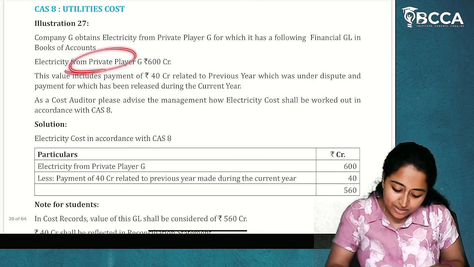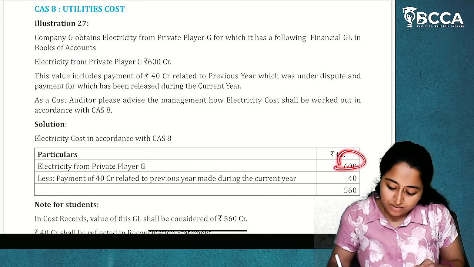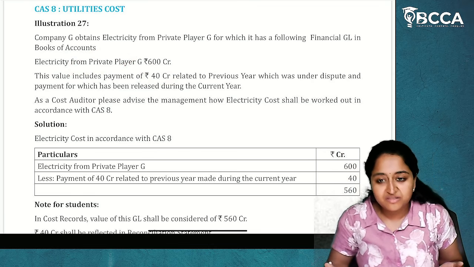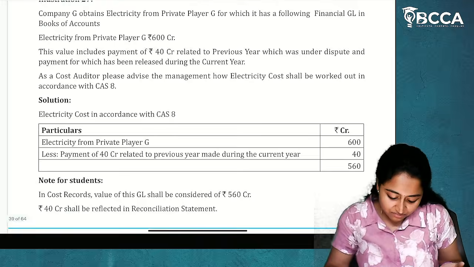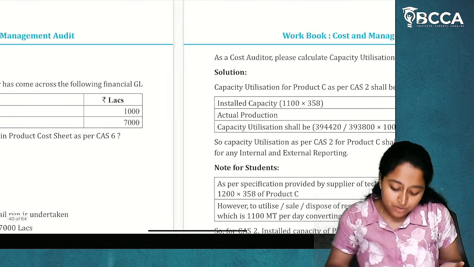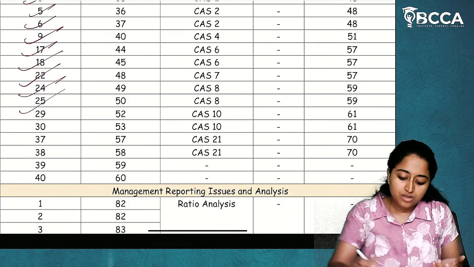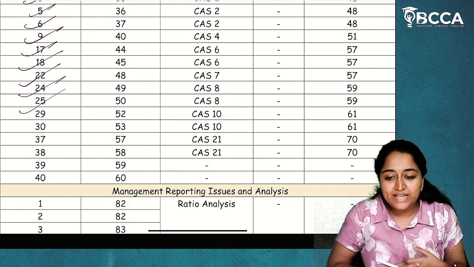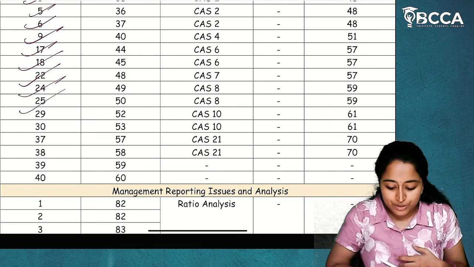So here see electricity cost is there. Payment is done. Cost minus payment. Total cost. That's it. Nothing complicated is there. So these only will be tested in the MCQs. Okay. So yes, CAS 8 utility cost. I hope everything is clear so far. Okay.